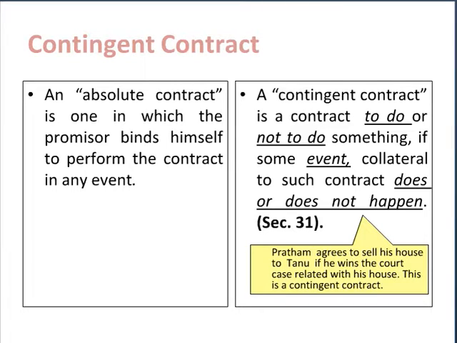Another example may be Mr. Pratham agrees to sell his house to Tanu if he wins the court case related with the house. Here again, promise of Mr. Pratham is dependent upon him winning the court case. This is again a contingent contract.